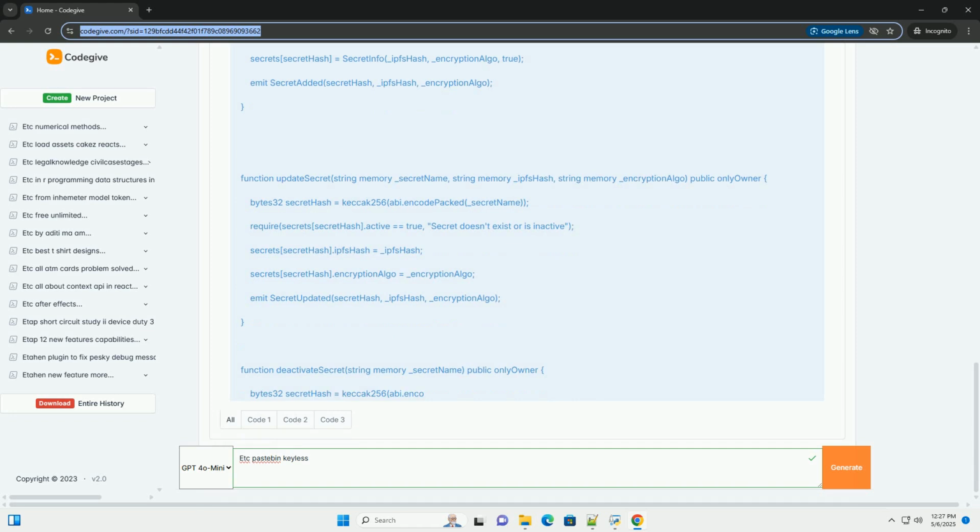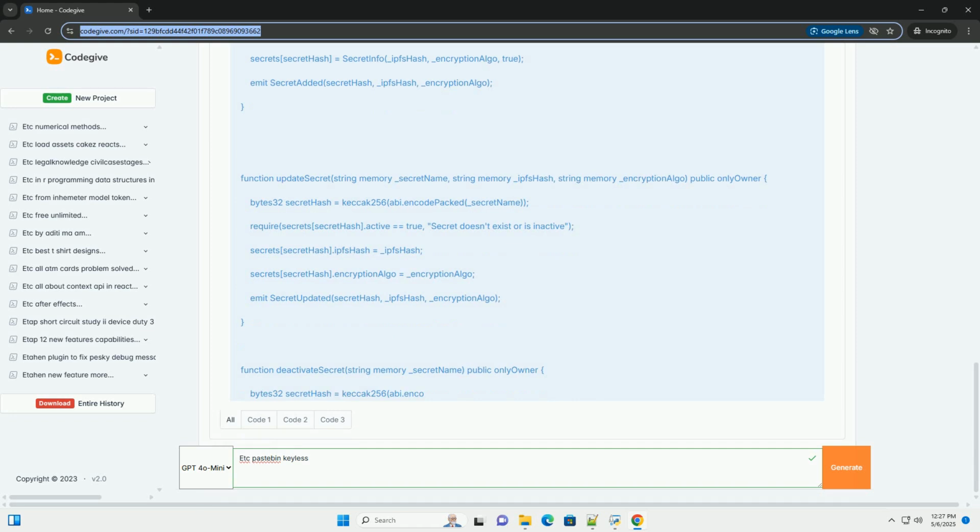Why use Pastebin keyless in ETC? 1. Security. Avoid hard-coding secrets. Hard-coding secrets directly into smart contracts is a massive security risk. If the contract is compromised, for example through a vulnerability or upgrade, the secrets are exposed. Pastebin keyless keeps secrets separate from the contract code.